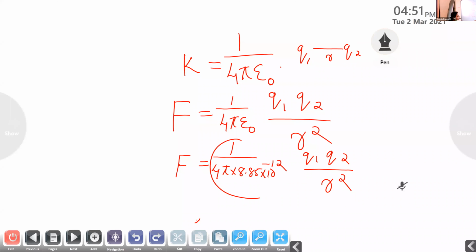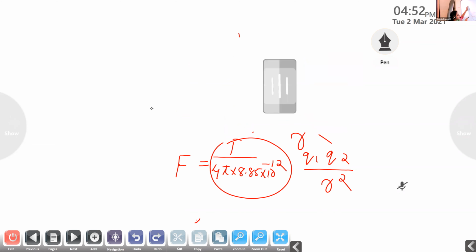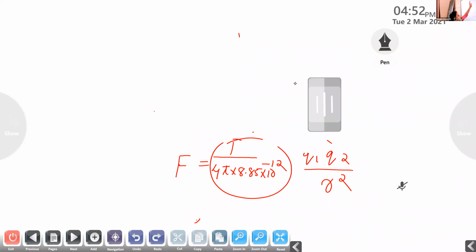By solving this, by substituting the value of epsilon 0, what is the value of pi? 3.14 or 22 by 7, it's a constant value.